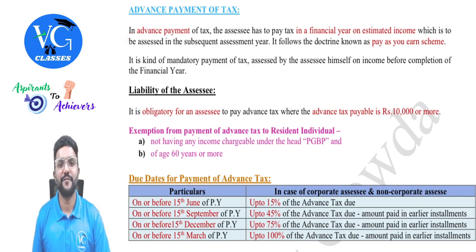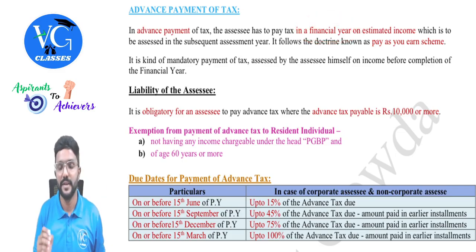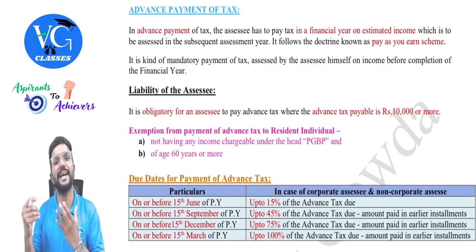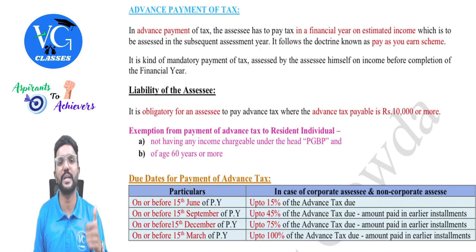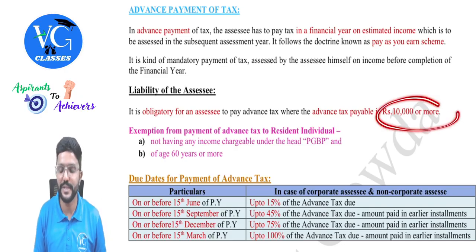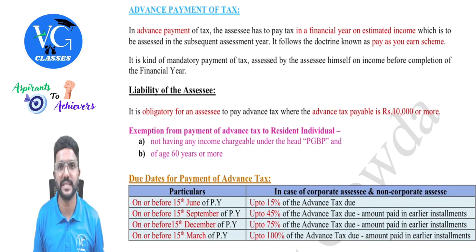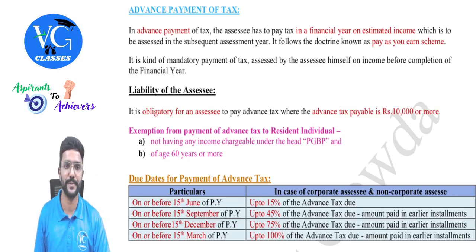In advance tax, the assessee has to pay in the financial year itself, that is in the previous year itself, the tax on the estimated income, which is to be assessed in the subsequent assessment year. That is, the actual calculation will be done in the assessment year. But in the previous year itself, the assessee has to calculate the estimated total income, and on that the estimated tax liability. If that amount, after reducing TDS and TCS, is 10,000 or more, he is liable to pay advance tax during the previous year in 4 installments quarterly, guys.